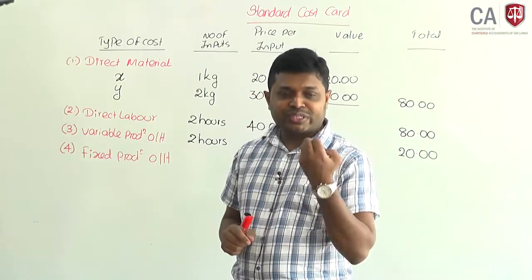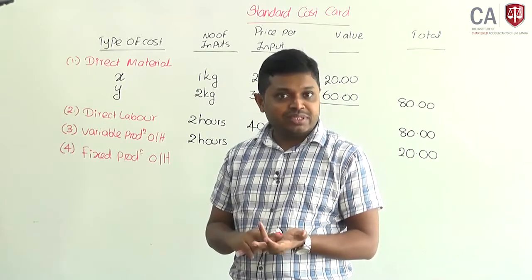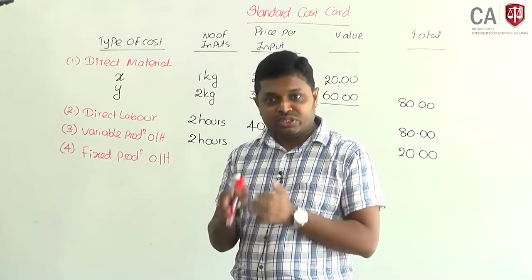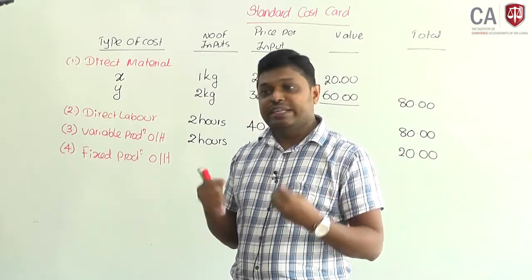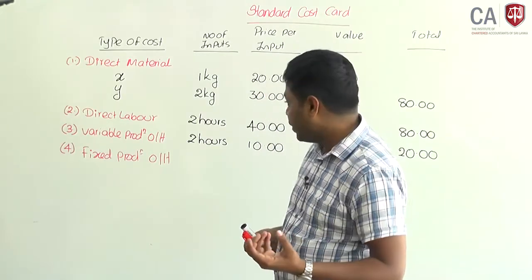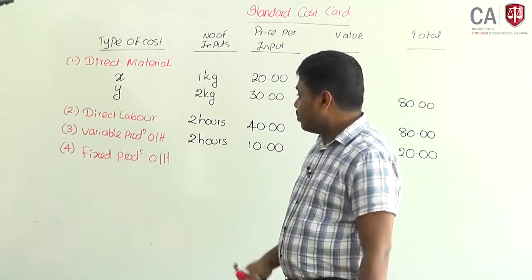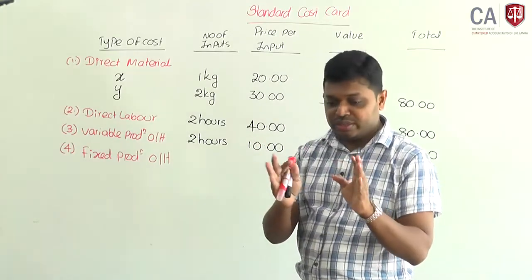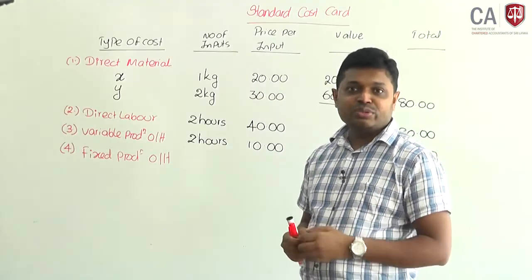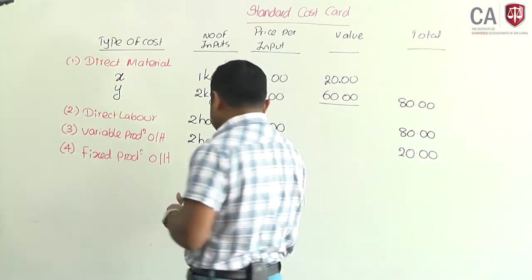When you calculate the fixed production overhead absorption rate, you can divide by direct labor hours, direct material, prime cost, or machine hours. There are bases available to determine the fixed production overhead absorption rate. Here it says you will absorb the fixed production overhead based on units of production. Budgeted production is 10,000 units, your fixed production overhead is 300,000. 300,000 divided by 10,000, cost will be 30 rupees per unit.